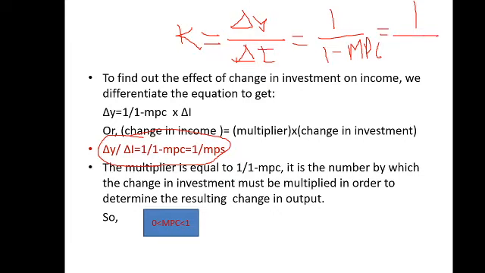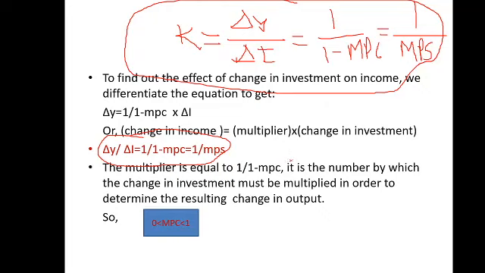Earlier, in the relationship between MPC and MPS, we have seen it, so K is 1 upon MPS. There should not be any problem in this. You should always remember this formula, and you can solve the numericals. And always remember, students, the value of MPC will be lesser than 1 and greater than 0. It is an obvious, universal thing.